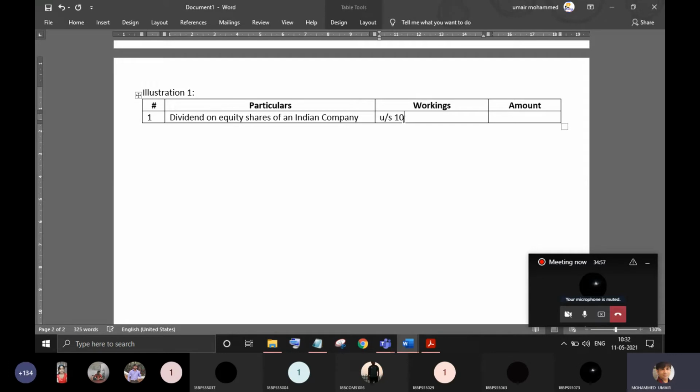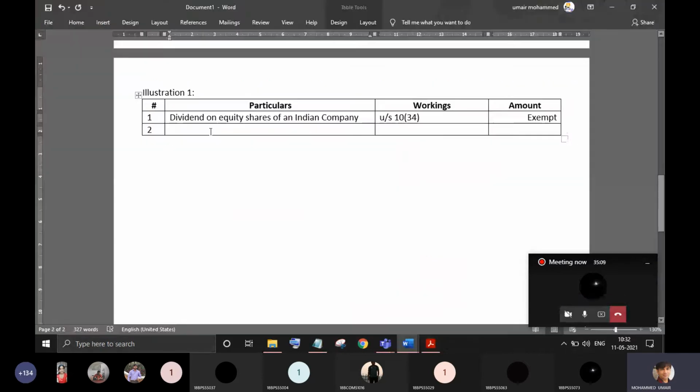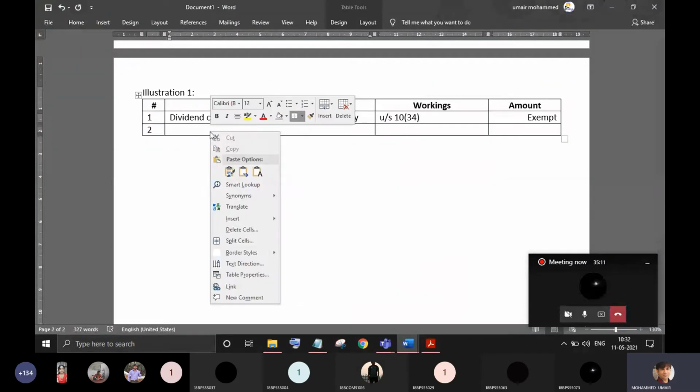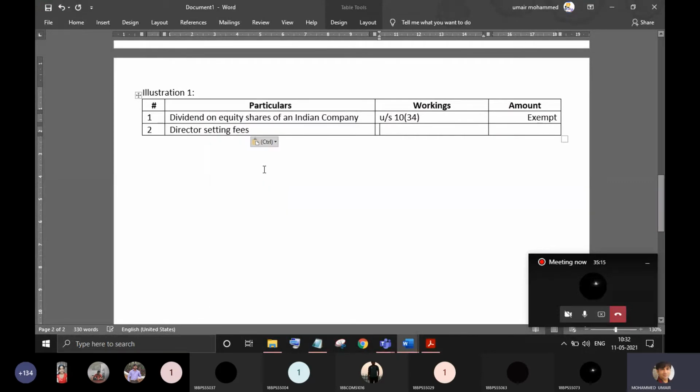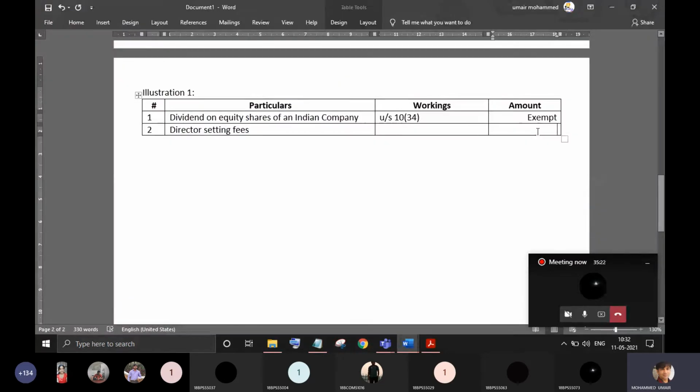Section 10(34): dividend received from an Indian company is exempt. You have directors' sitting fee. As I have already explained in the preceding classes, a director is not an employee of the organization, and hence his remuneration is taxable under the head other sources.